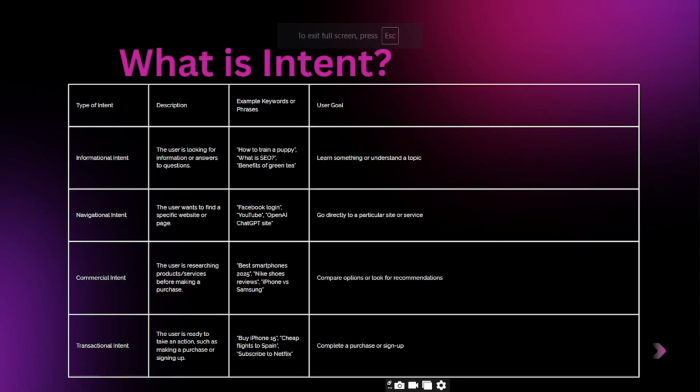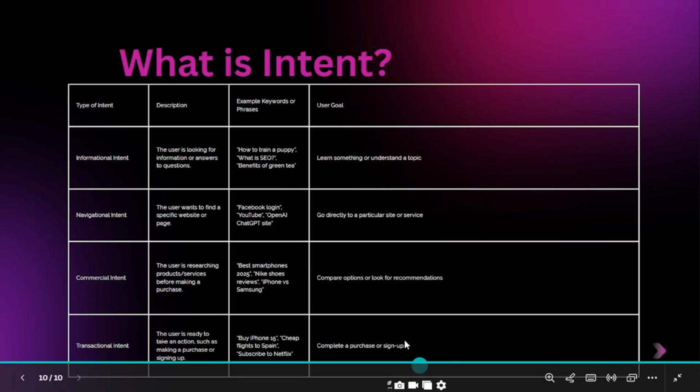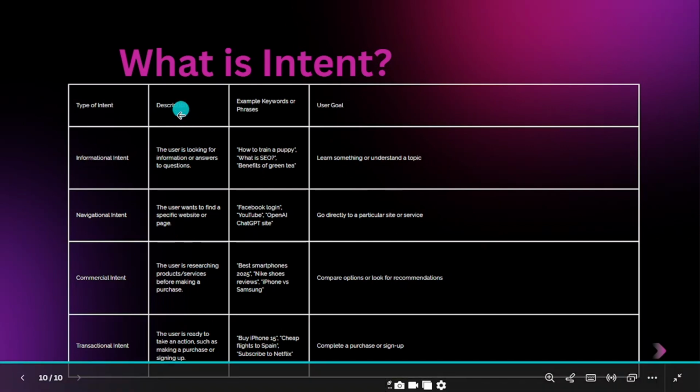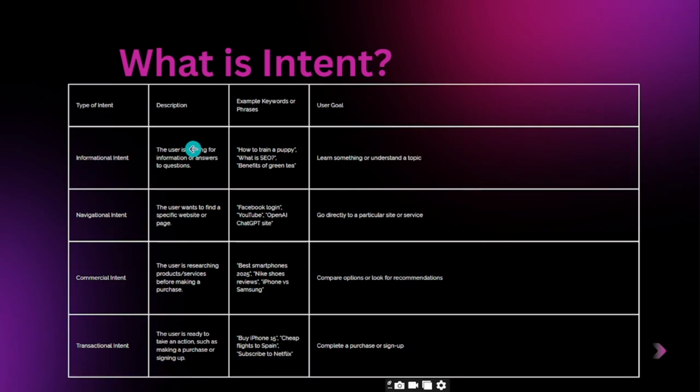So moving forward here, I made this table for better understanding. Here you can see we have user goal. I wrote some description here. When a user is searching with informational intent, the goal of the user is to learn something or understand a topic, right? Informational intent is something where the user wants to understand something.